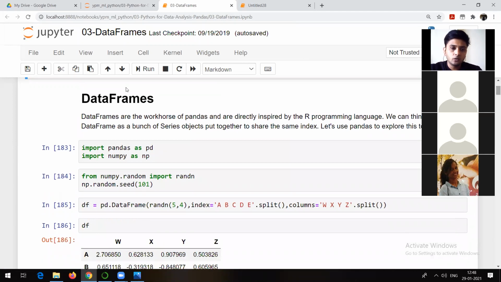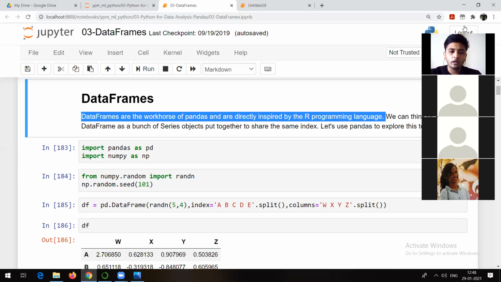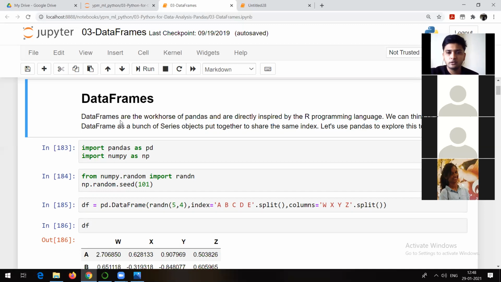Right? So you can see that data frames are the workhorse of Pandas and are directly inspired by R programming. Maybe some of you might be aware of the R programming language. In R also one can make use of data frames. Actually, data frame is a concept from the R language, right? And there are some algorithms also. Suppose you want to create a model with the help of some algorithm, the same thing you can do in R, right? There are some methods available in R language with the help of which you can implement different algorithms or create models. And obviously you can make use of Python. So the data frame concept is actually taken from the R programming language, right?